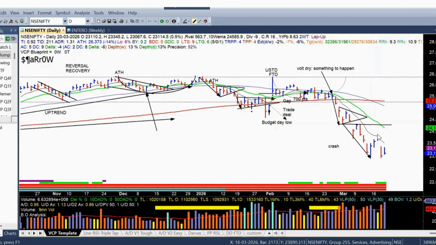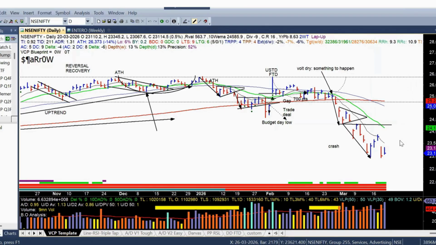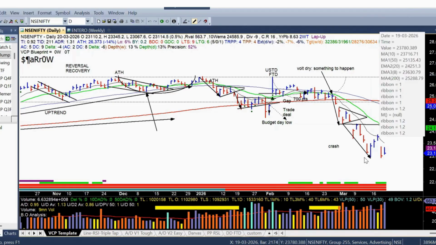This low was made on Monday, and thereafter it recovered for the next 3 days, and it took resistance exactly at the short-term moving average, which is a bad sign again. Actually, the same thing happens over and over again in the market. The fractal nature of the market remains consistent no matter what.